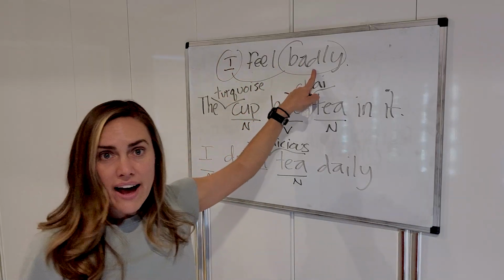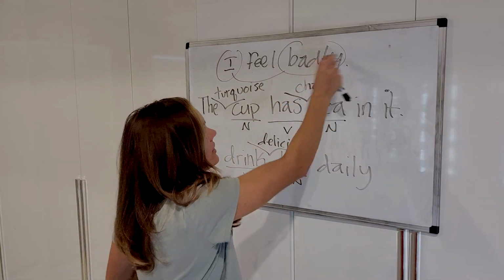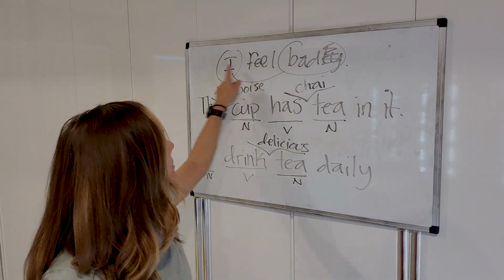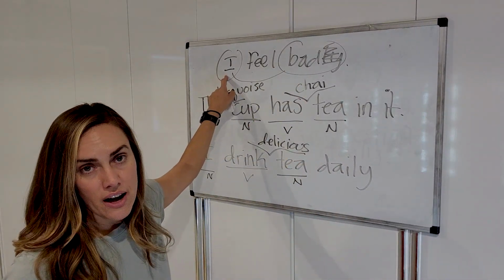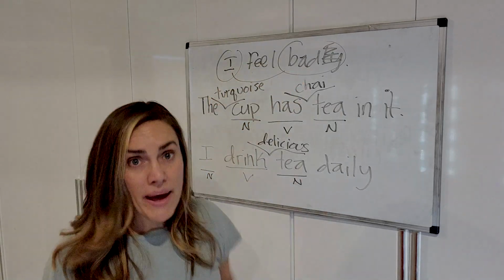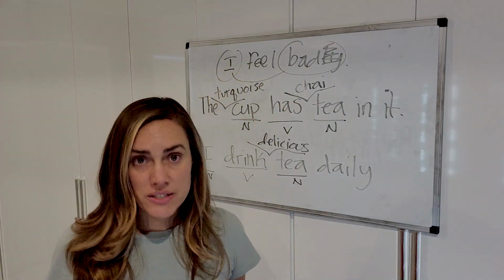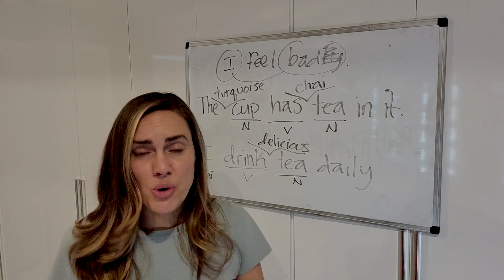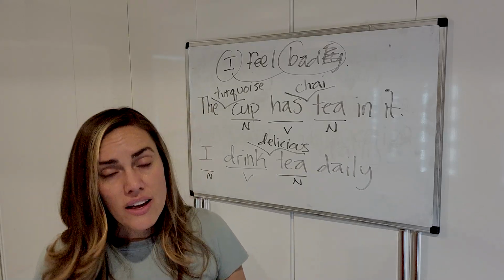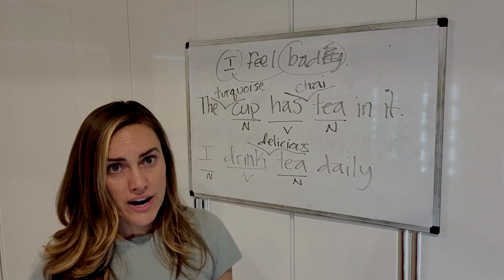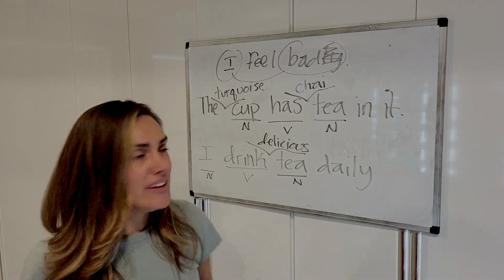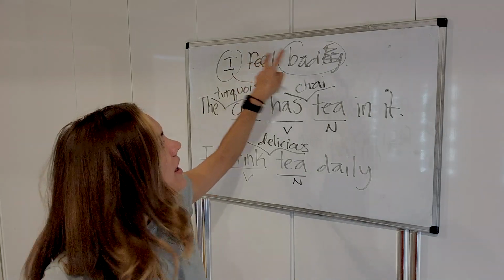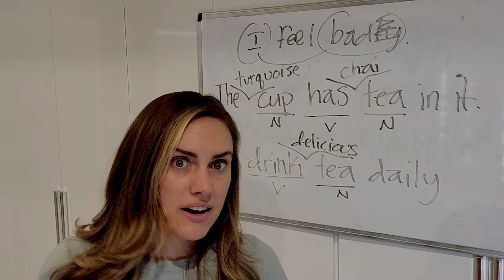So in fact, this word should not be an adverb. It should be an adjective because we're describing the person over here. I feel bad. Bad is absolutely 100% correct. It is not correct to say I feel badly. Although people totally understand what you're saying if you say it, it's called an overcorrection. But you will be right if, whenever you use a linking verb, you use an adjective after it, not an adverb.